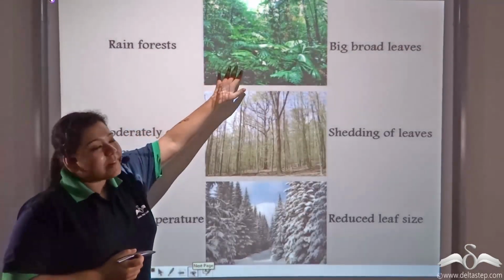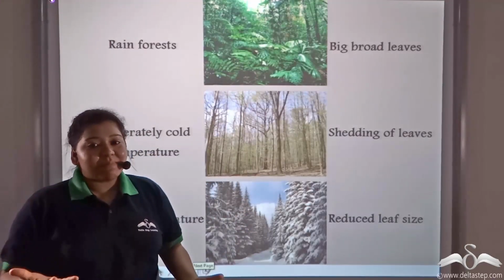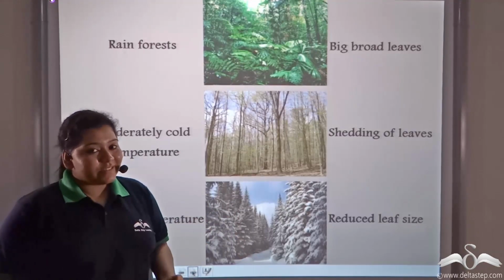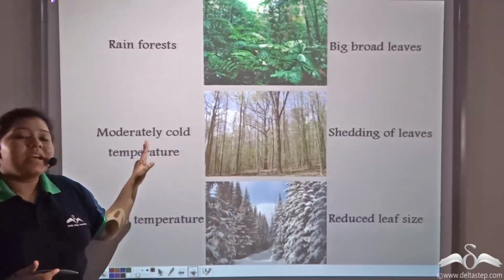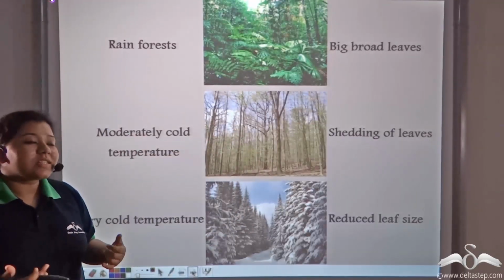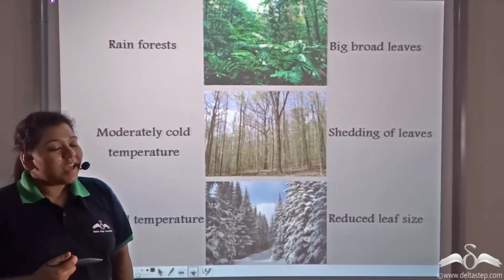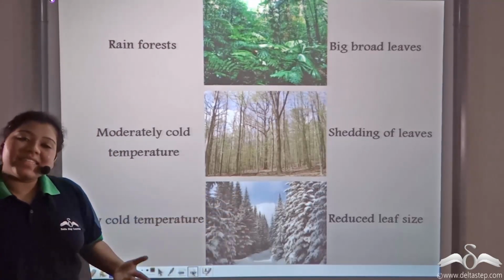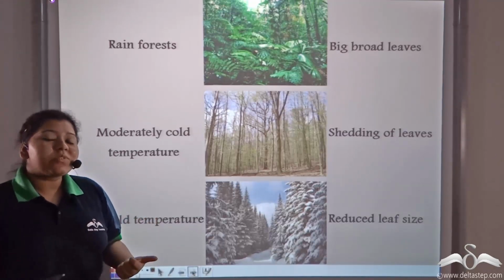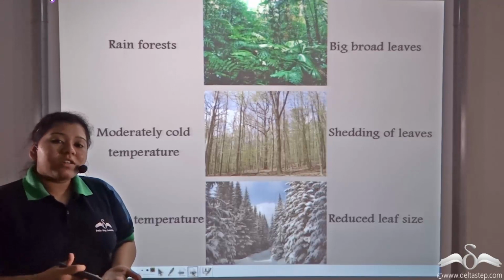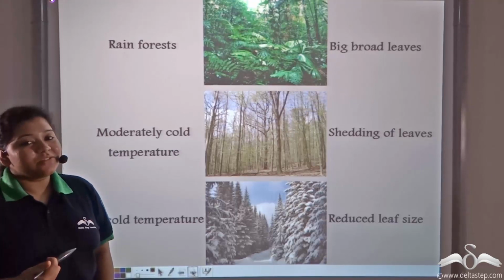So forests in warm climates have big, broad leaves so that a lot of transpiration can take place, so that the plants can cool themselves down. Plants and trees present in moderate or moderately cold climates often shed their leaves to reduce the rate of transpiration. And trees present in biting cold temperatures also have reduced leaf sizes to reduce the transpiration rate, because water is not available, so they need to conserve water and prevent transpiration from taking place.